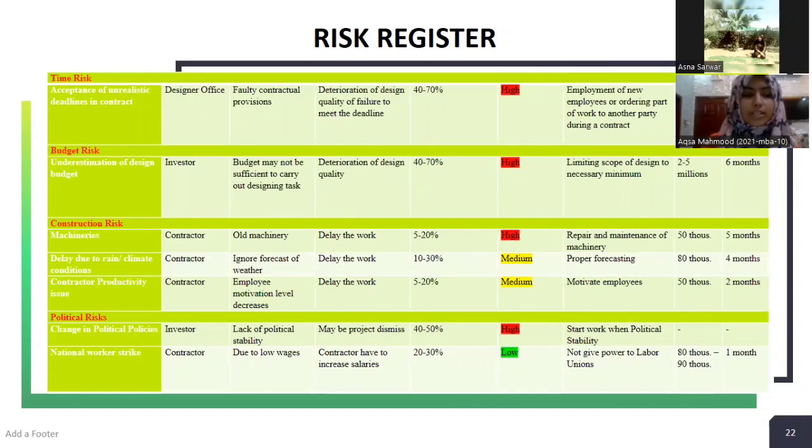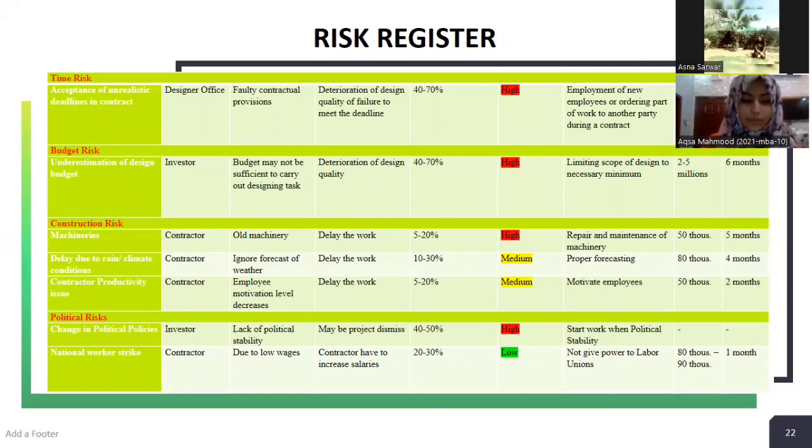Now, moving towards the time risk, the acceptance of unrealistic deadline in contract. The owner of risk is design officer. The reason is faulty contractual provisions, and the effect is distortion of design quality or failure to meet the deadline. The likelihood of this risk is 40 to 70%, and the impact of this risk is very high. The risk response strategy against this risk is employment of new employees or ordering part of work to another party during a contract.